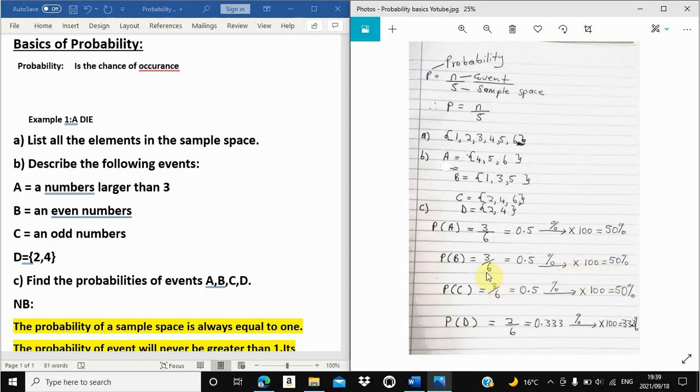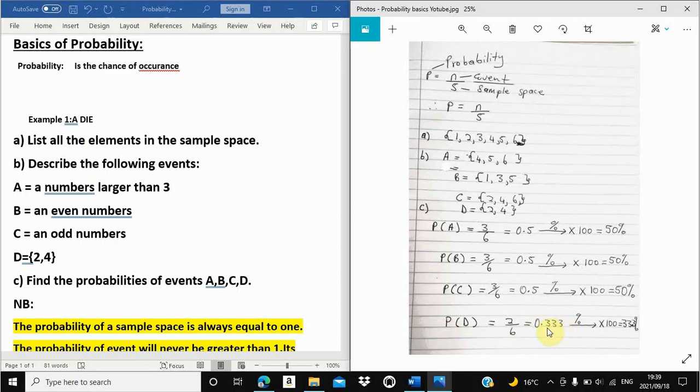So for the sake of the exercise, let's keep this C for later. Then let's focus on D. They want the probability of D. Then we are going to check our event D. Okay, this is event D. How many elements are there in event D? We have 2 elements. That's why we wrote 2 divided by 6, which is equal to 0.33.